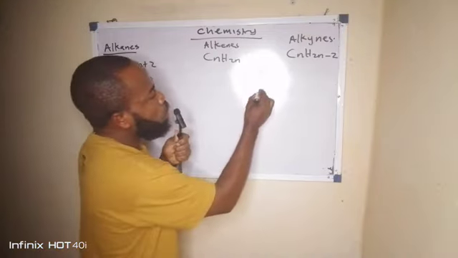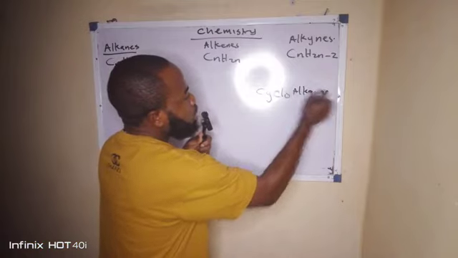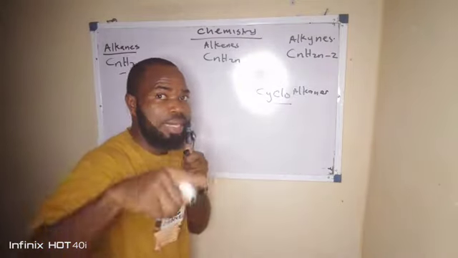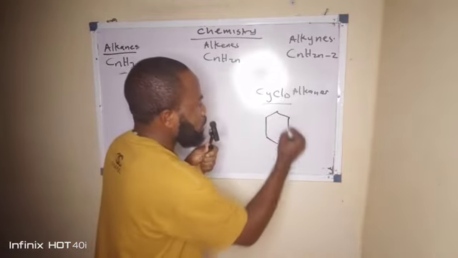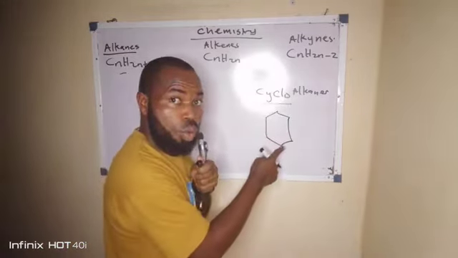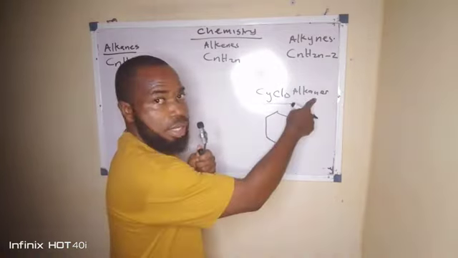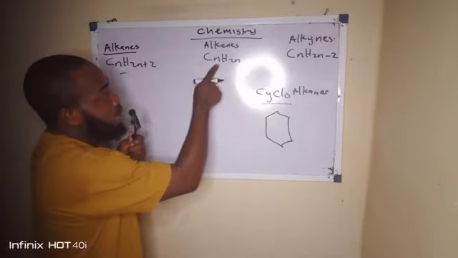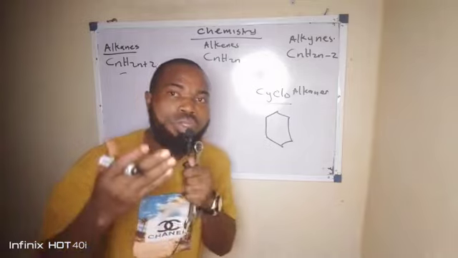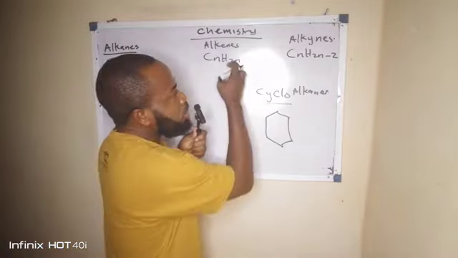There's what we call cycloalkanes. The word cyclo means cyclic, like it is in a ring. Maybe I'm having something that looks like this. Now this one is not benzene, oh, don't go and disgrace yourself. This one is a cyclic alkane. Now cycloalkanes have the same general formula as alkenes. That does not mean both cycloalkanes and alkenes are the same thing, but they have the same general formula.